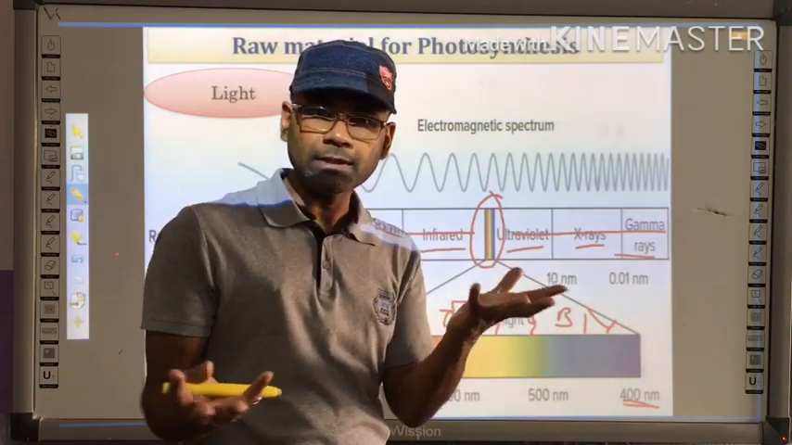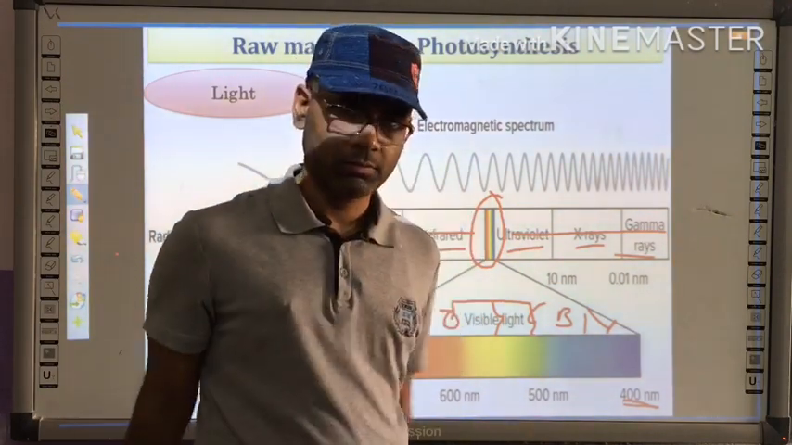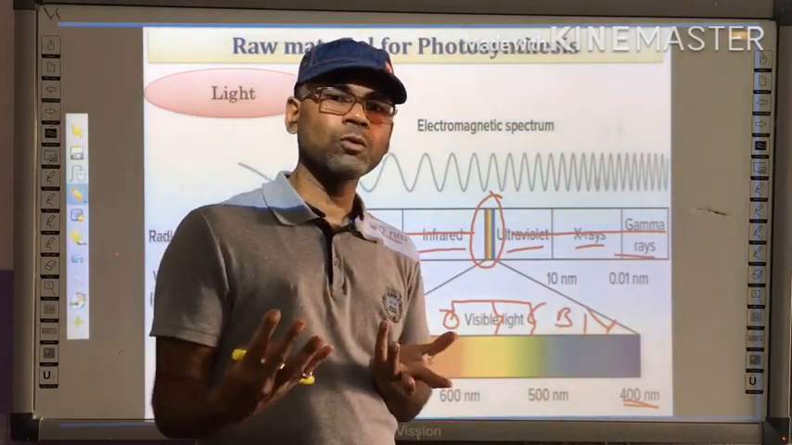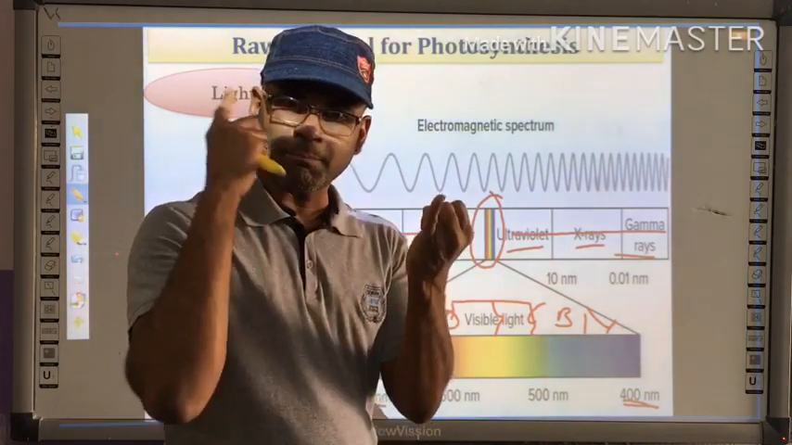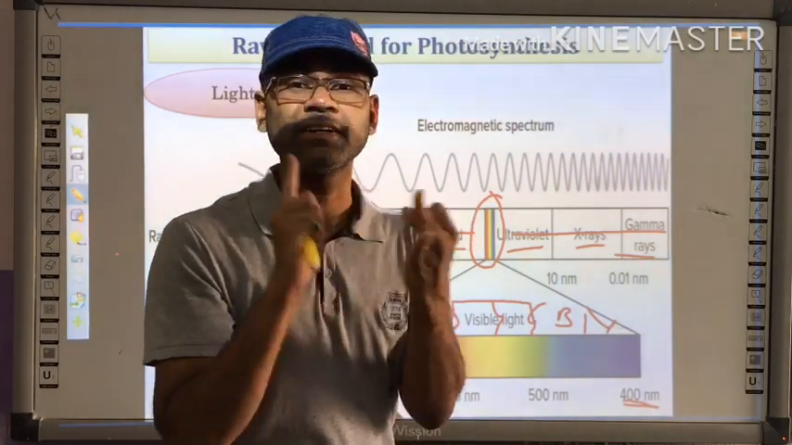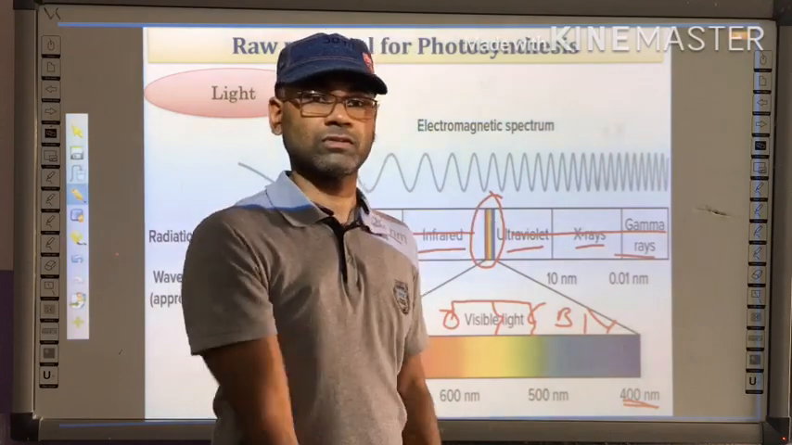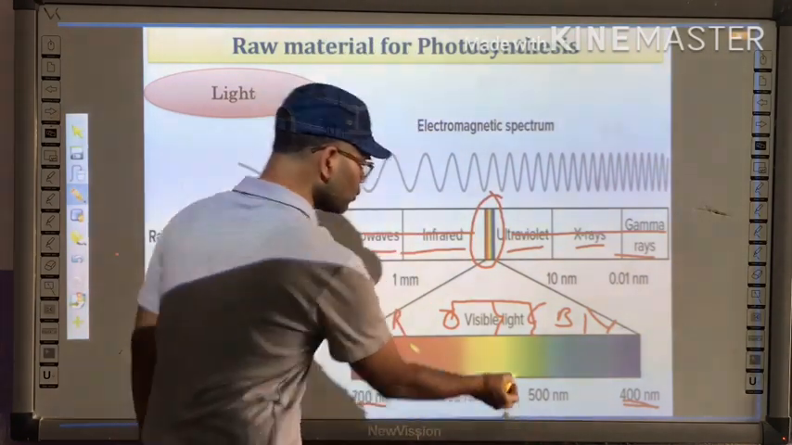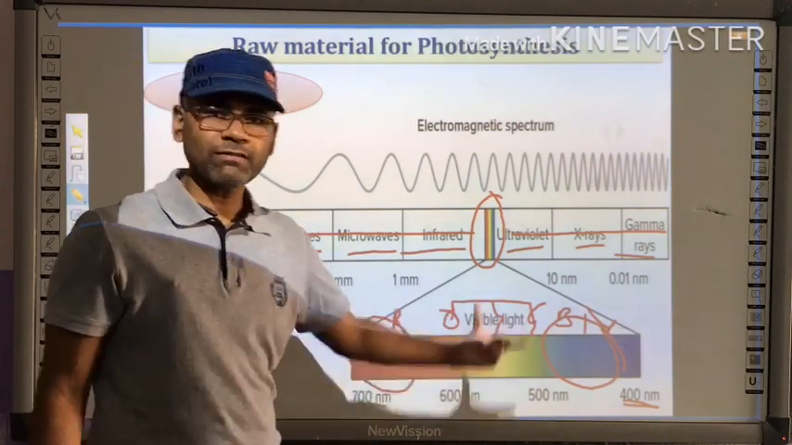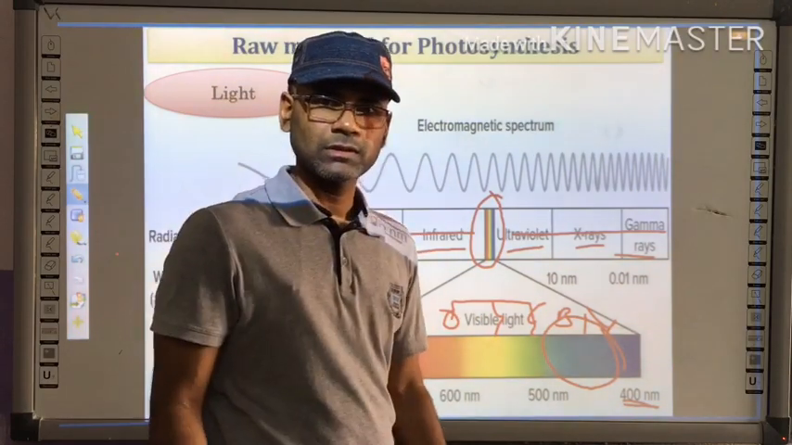Green. Since plants are green, so green color is very important for the process of photosynthesis. No. It is very surprising for you to know that maximum amount of photosynthesis takes place in the blue and red region. Blue and red light is very important for the process of photosynthesis. So blue region, that is this section, and red region, that is this section. These two wavelengths are very important for photosynthesis.